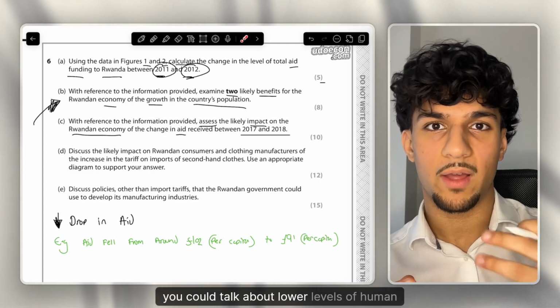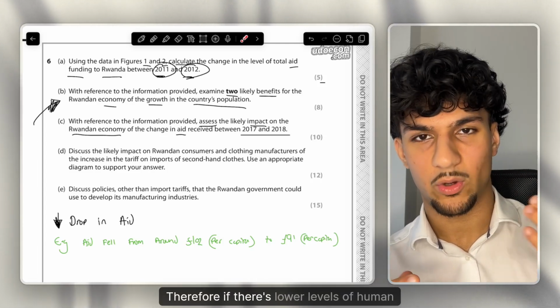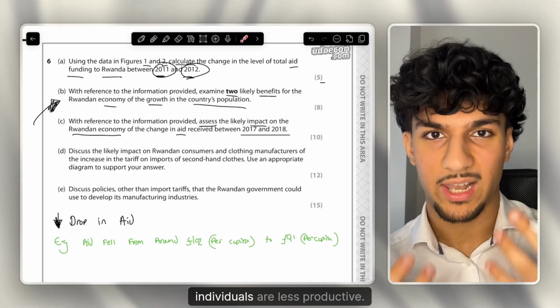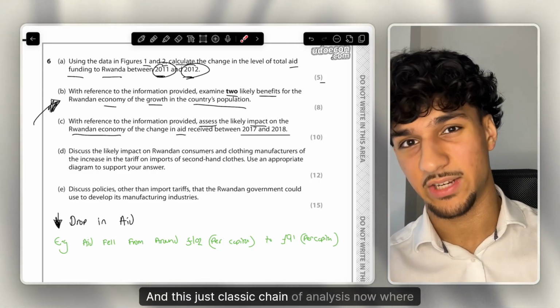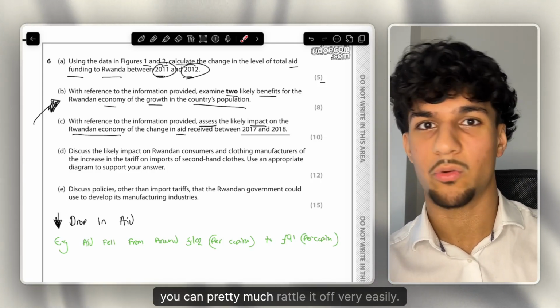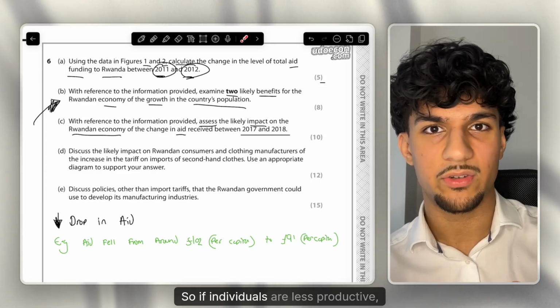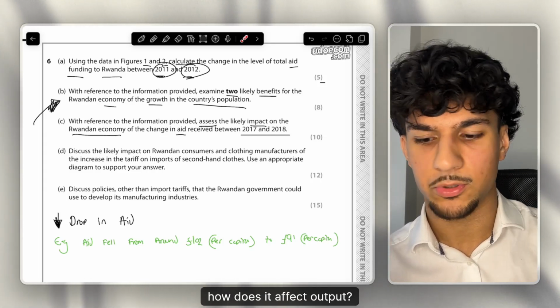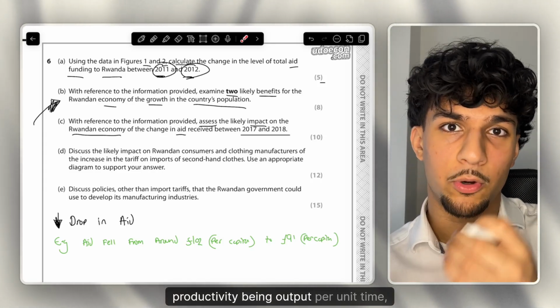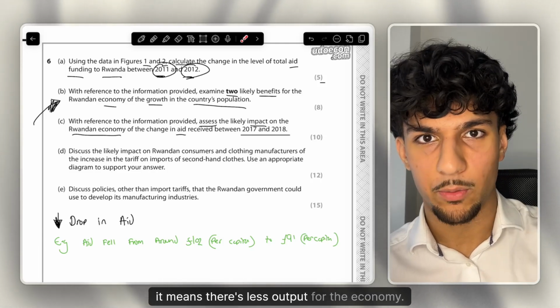You can talk about lower levels of human capital. Therefore, if there are lower levels of human capital, individuals are less productive. And this is just classic chain of analysis now, where you can pretty much rattle it off very easily. So if individuals are less productive, how does it affect output? Of course, productivity being output per unit time. It means there's less output for the economy.